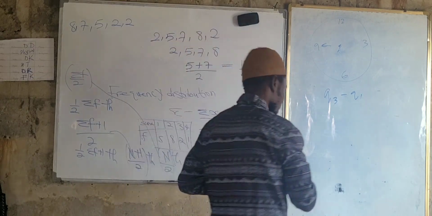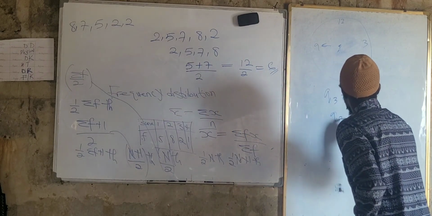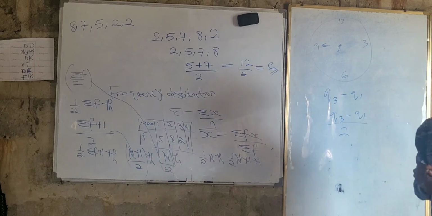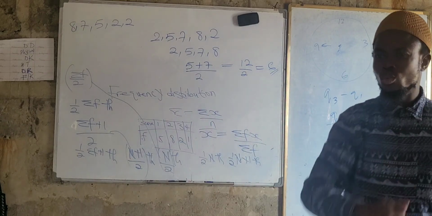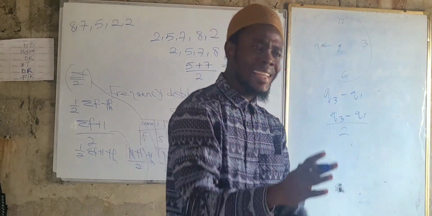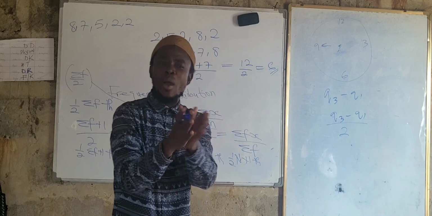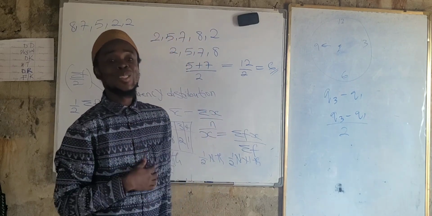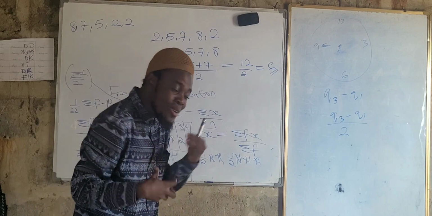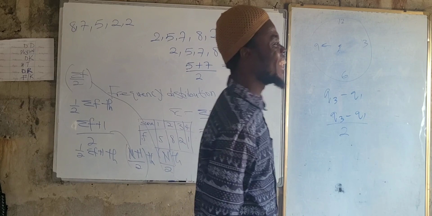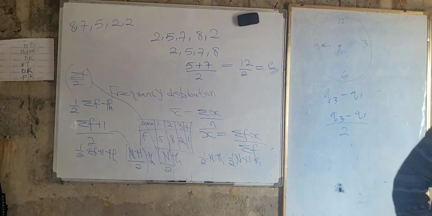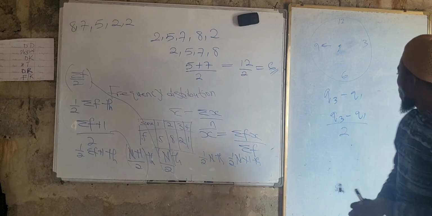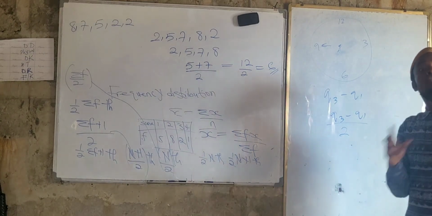So what's that formula here? We have Q3 minus Q1 all over 2. Now, can you tell me why we are dividing by 2? Because it is half. Semi means half. So what is the case here? Two values are actually divided. We have 2 values. That's why we are dividing by 2.